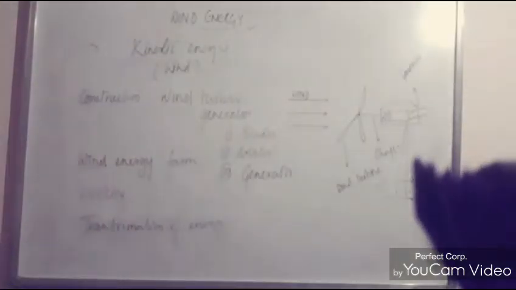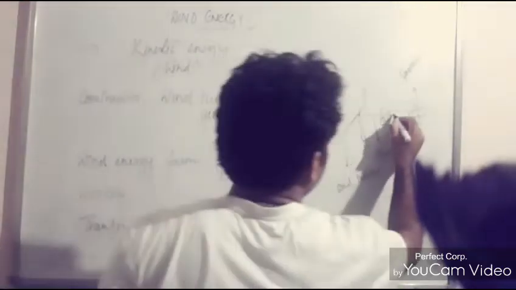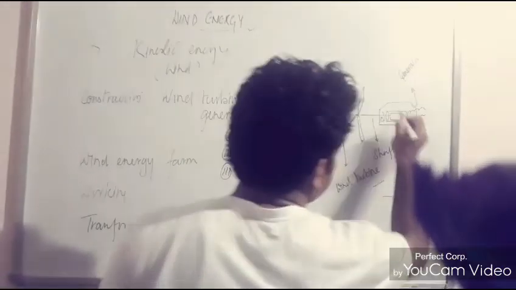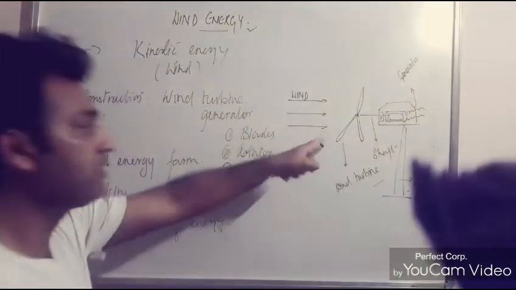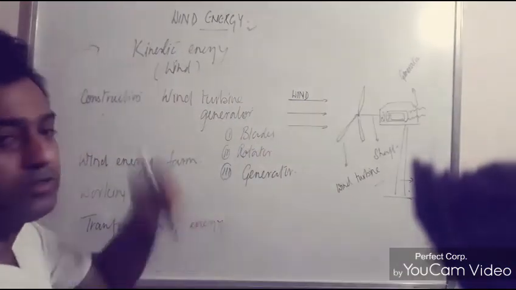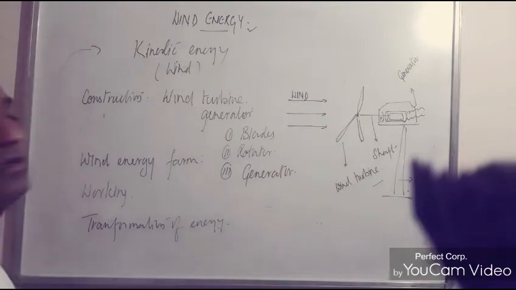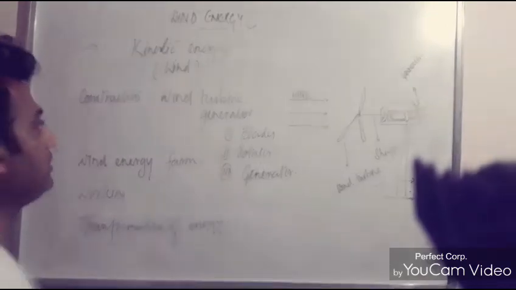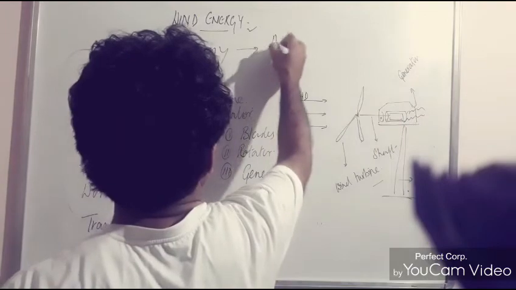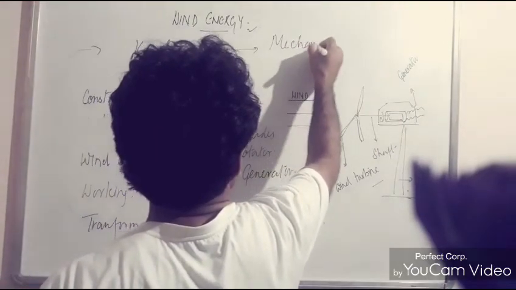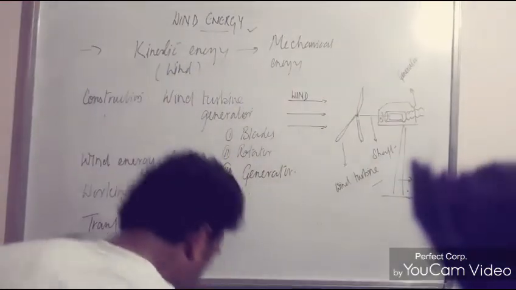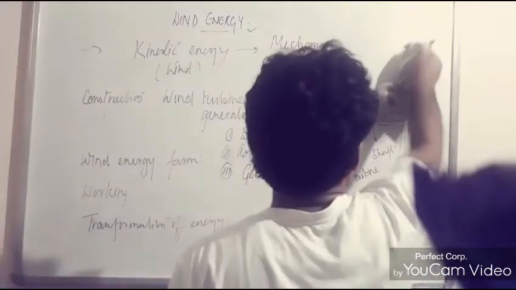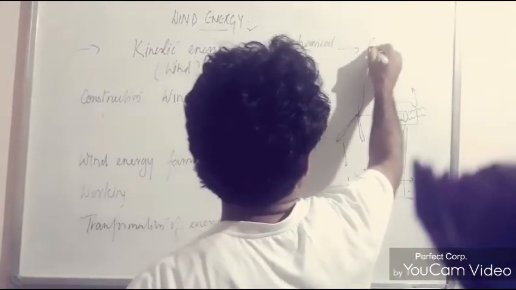When the shaft moves, there is an armature which is present inside the coil. As the shaft moves, the armature also starts to move, resulting in the production of electricity. So you will write kinetic energy gets converted into mechanical energy, and mechanical energy by default will get converted into electrical energy.